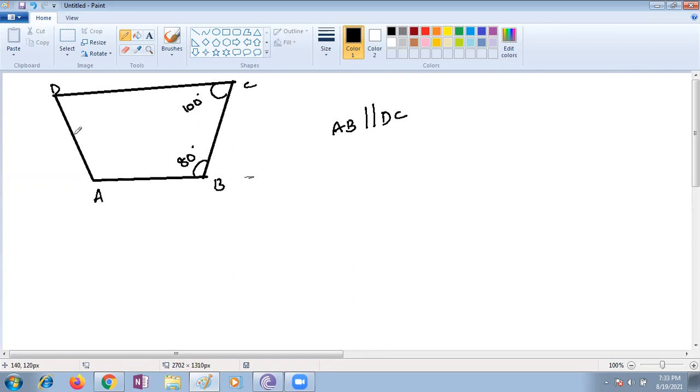What is the difference between isosceles trapezium and trapezium? Ma'am, in isosceles trapezium, two sides are parallel and two sides are also equal. If it is an isosceles trapezium, it means only the non-parallel sides are equal.